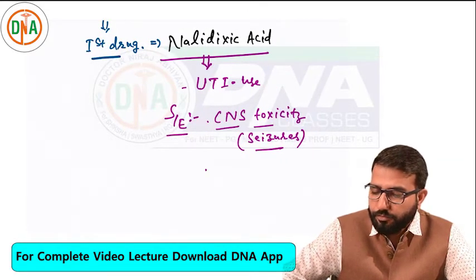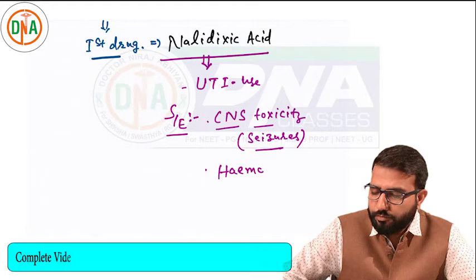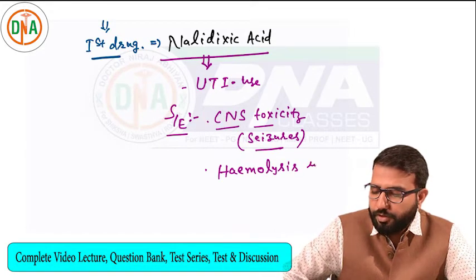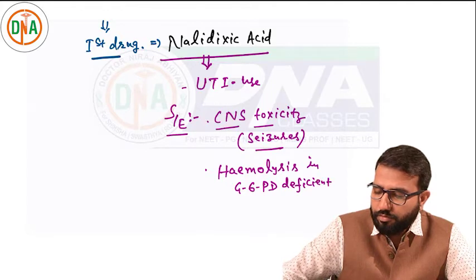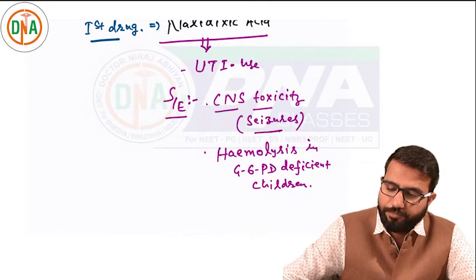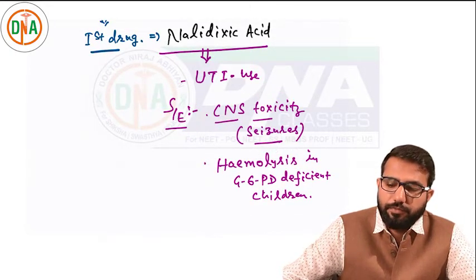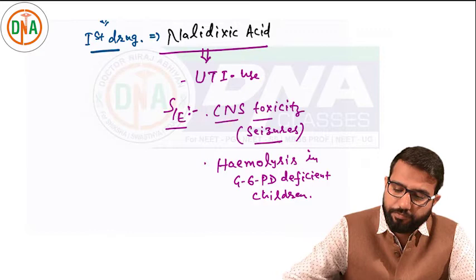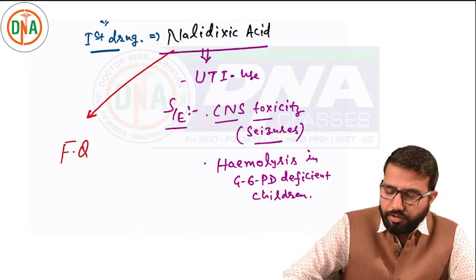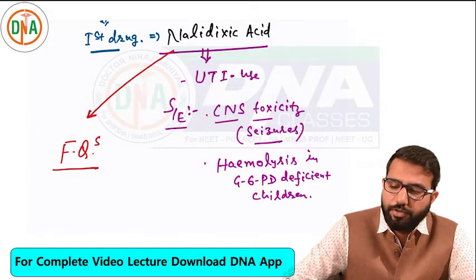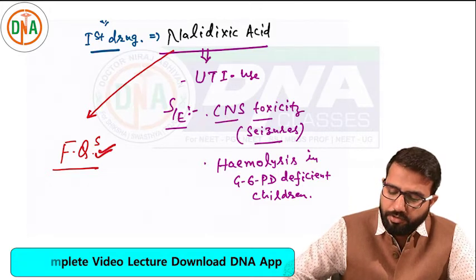Then it can also cause hemolysis, especially in G6PD deficient children. That's why it is not used nowadays. Better options are available. Nowadays we are having fluorinated quinolones, and these are fluoroquinolones. So nowadays fluoroquinolone drugs are available, not nalidixic acid.